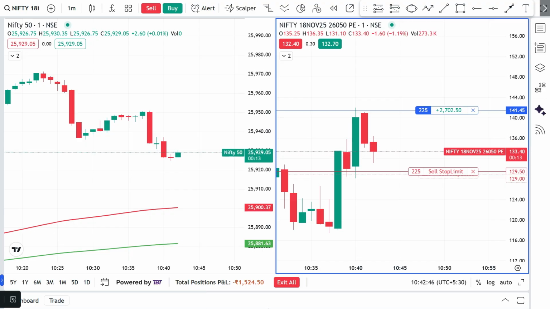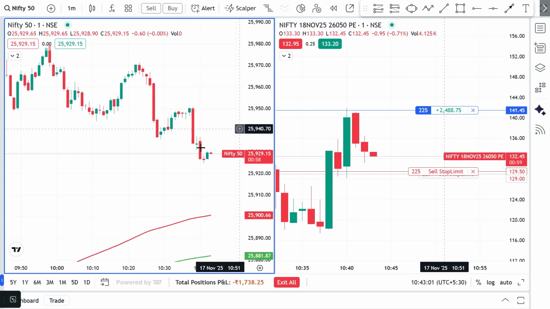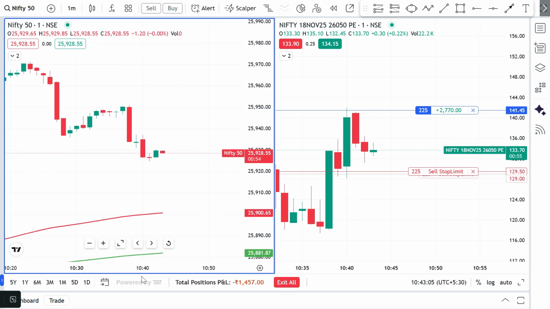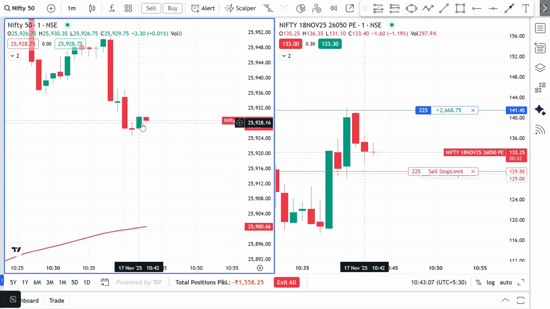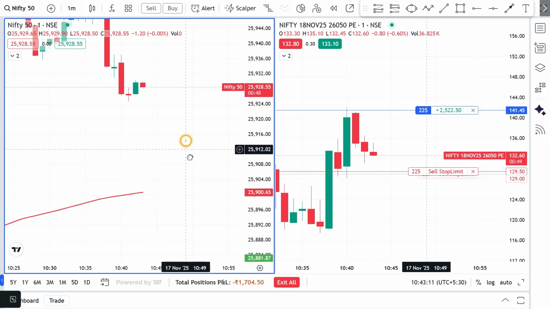Just as I said, we have to follow rules no matter if we are in loss or in profit. If we follow rules, we can make good money. If we book the profit right now, there might be a chance it continues to fall and triggers our target also. It's okay, let's wait a bit. You can see it's trying to create a low formation and trying to break downside. Once it breaks downside, we can expect a good downside target, and this will be our first target.